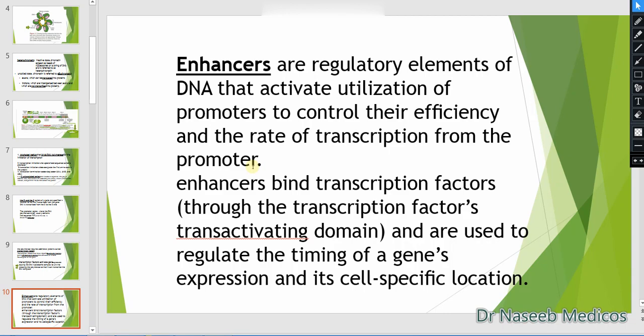Enhancers bind transcription factors on the activation side, through the transcription factor's trans-activating domain, and are used to regulate the timing of gene expression and its tissue-specific location.